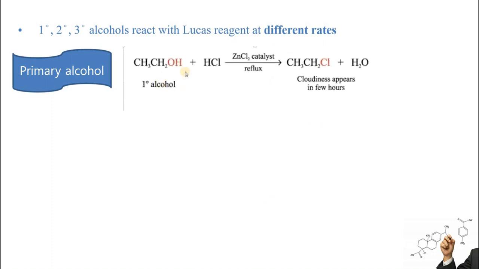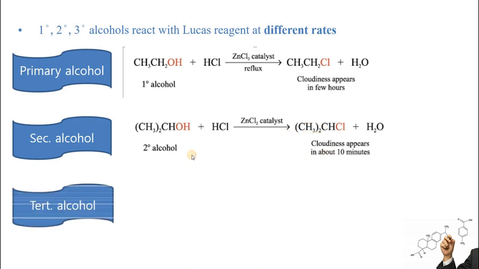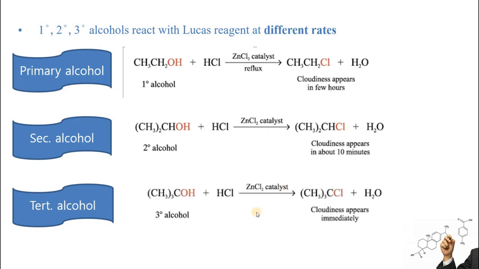In case of primary alcohols, whenever they are treated with zinc chloride catalyst and concentrated HCl, the cloudiness appears in a few minutes. In case of secondary alcohols, when they are treated with Lucas reagent, this cloudiness will appear within 5 to 10 minutes, which tells you that secondary alcohols were present. If tertiary alcohols are present, then cloudiness appears immediately, and you will know that it was a tertiary alcohol. So this test can be utilized to distinguish between primary, secondary and tertiary alcohols by noticing the different rates of the chemical reaction.